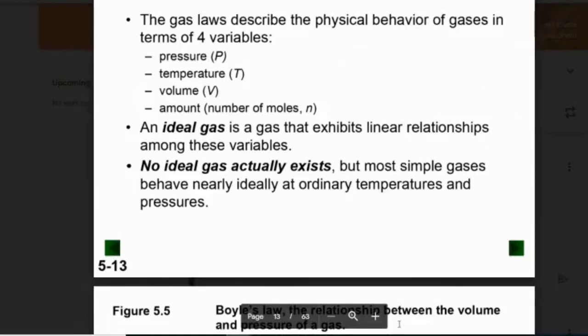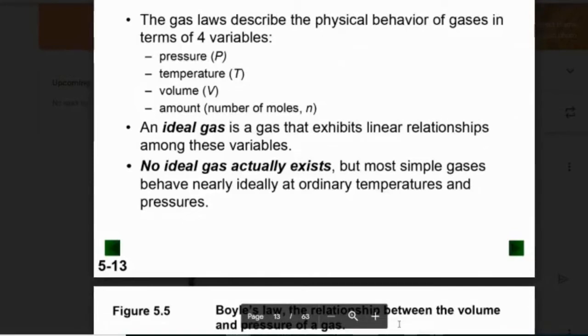Most gases will behave ideally as long as you're not starting to turn into their liquid phase. And so the easiest way for them not to turn into liquid phase is to keep the temperature high so they're moving crazy so their attractive forces can't take over, and let them move away from each other, which means decrease the pressure.